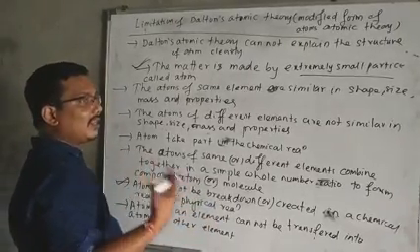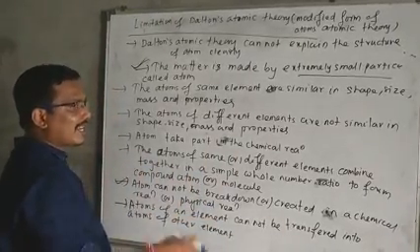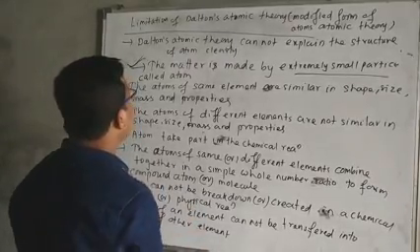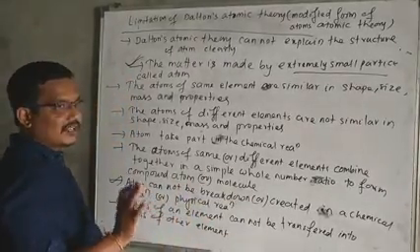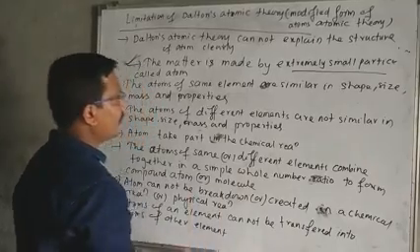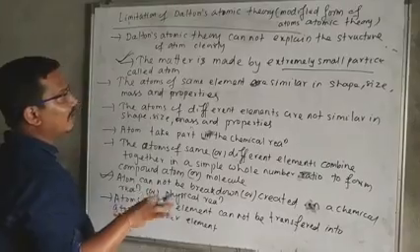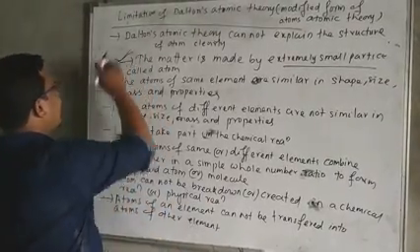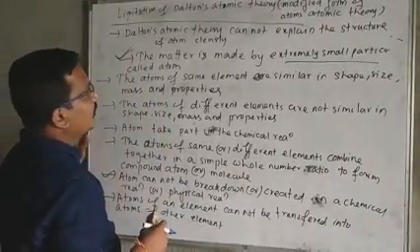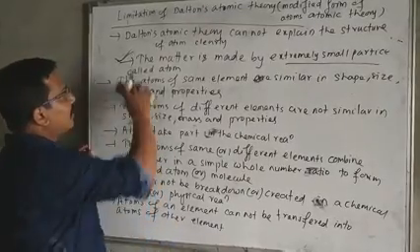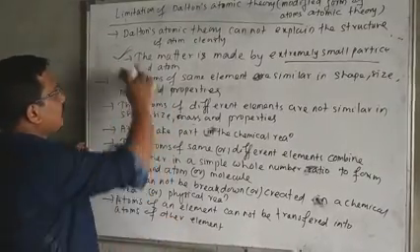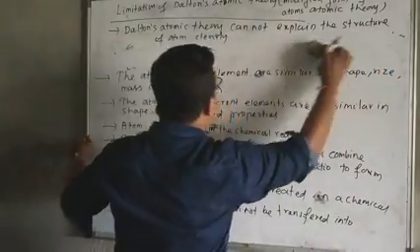It slightly explains the structure of the atom, so it is a modified point. It explains partially, but cannot explain clearly. So we can write that Dalton's atomic theory cannot explain the structure of the atom clearly. This is the first limitation.